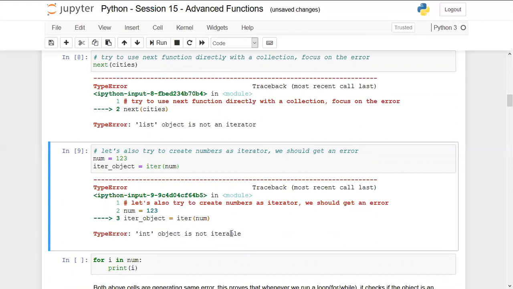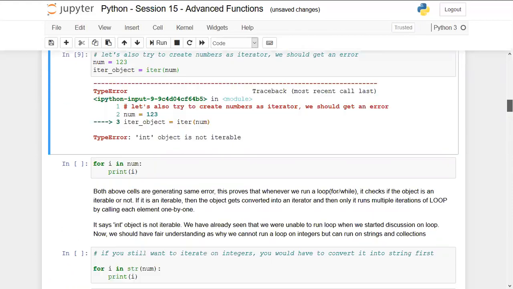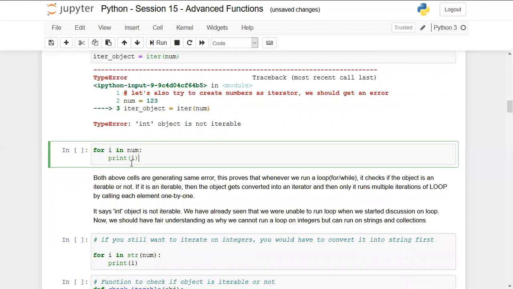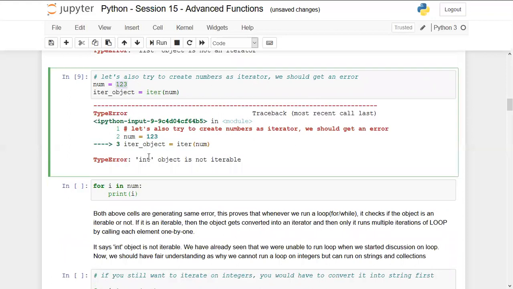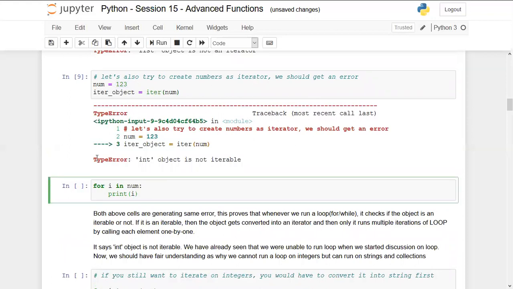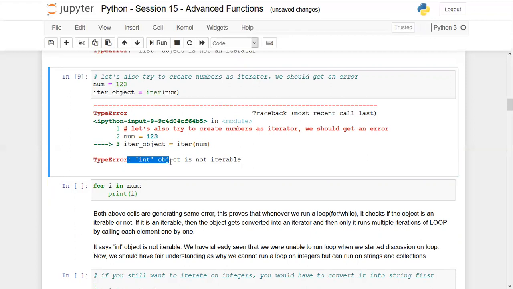Except numbers, all the data types that we have discussed till date are iterables, such as strings, tuple, list, set, and dictionary. Now let's again run a loop: for i in num, print i. When I run this loop, it will also raise the same exception that we have seen here, which is TypeError.